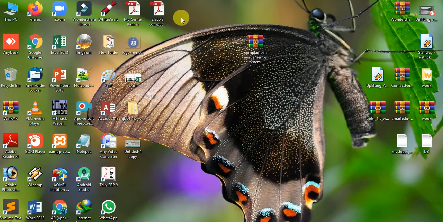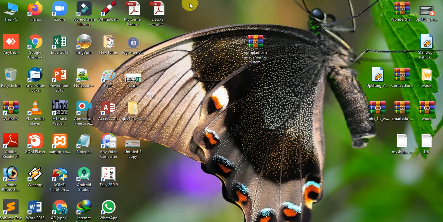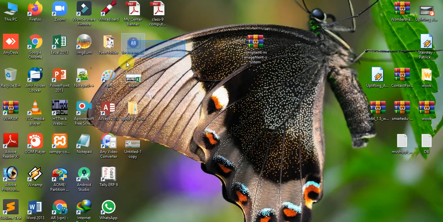All of these icons are called applications, not this one, which is a folder. You can see Image, Excel, Google Chrome, and This PC are also called applications. Without applications you cannot work properly in your computer system.